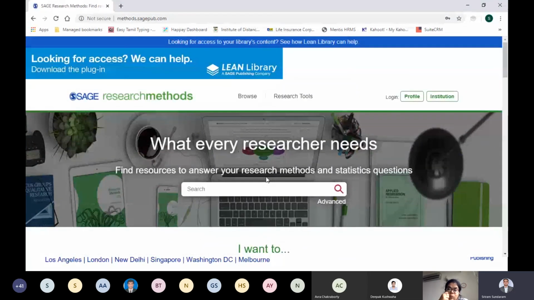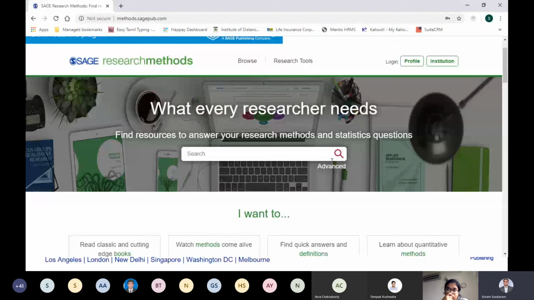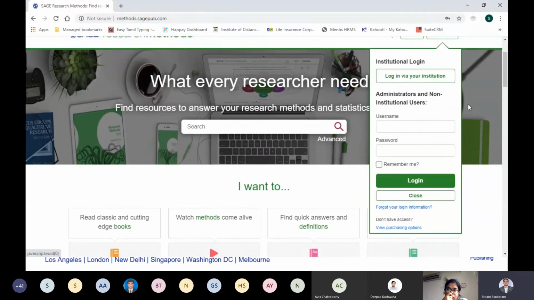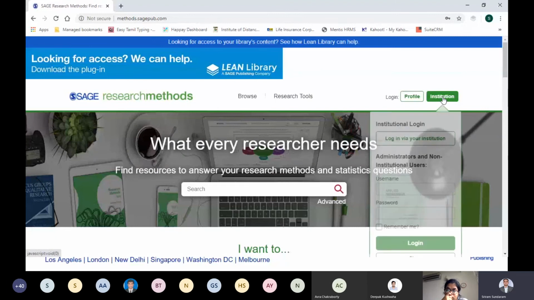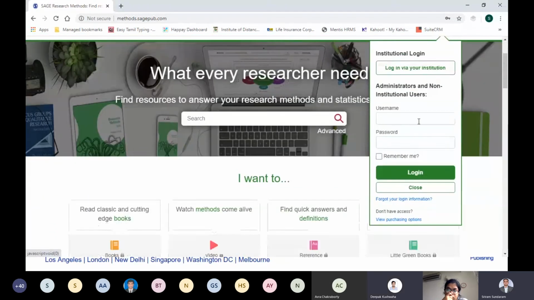When you land on methods.sagepub.com, this is where you land. And once I give you the username and password for your trial access, you will key in and log into the platform and start using it. So how would you do that? I will just do that right now for you. Click on the right top corner, a button called institution. Click on it.